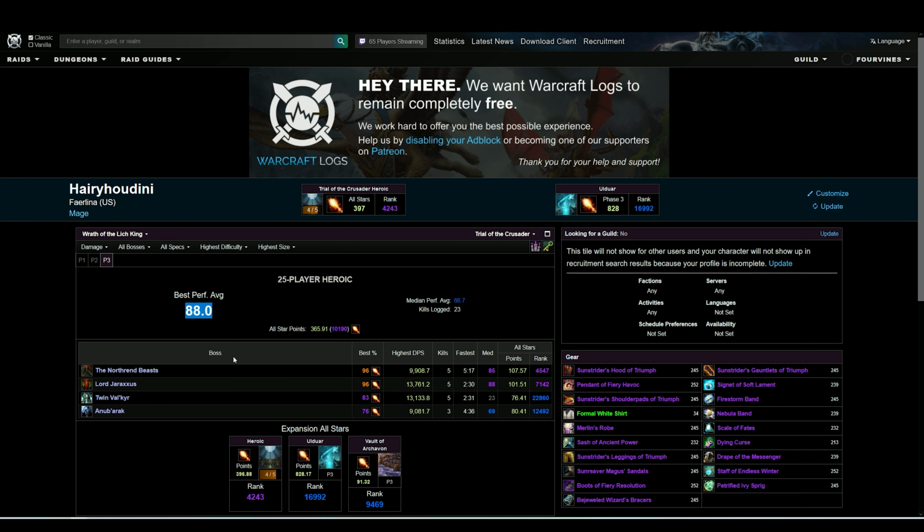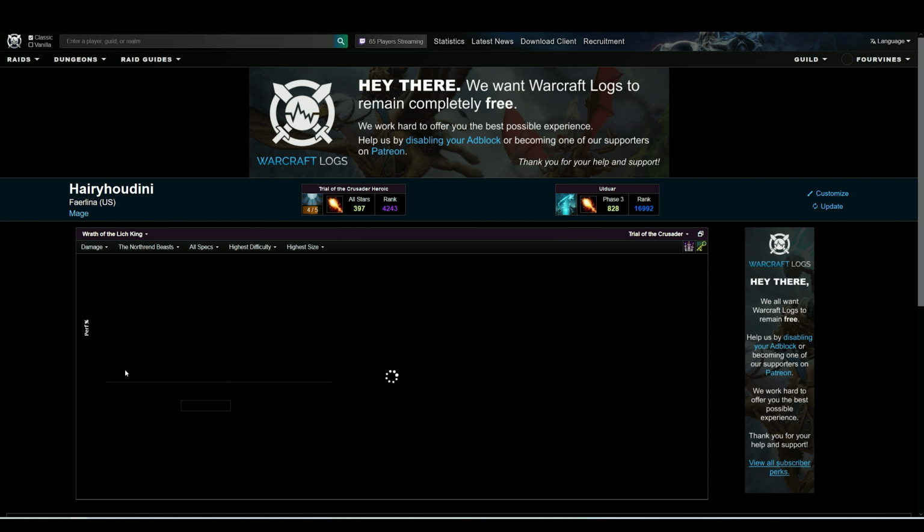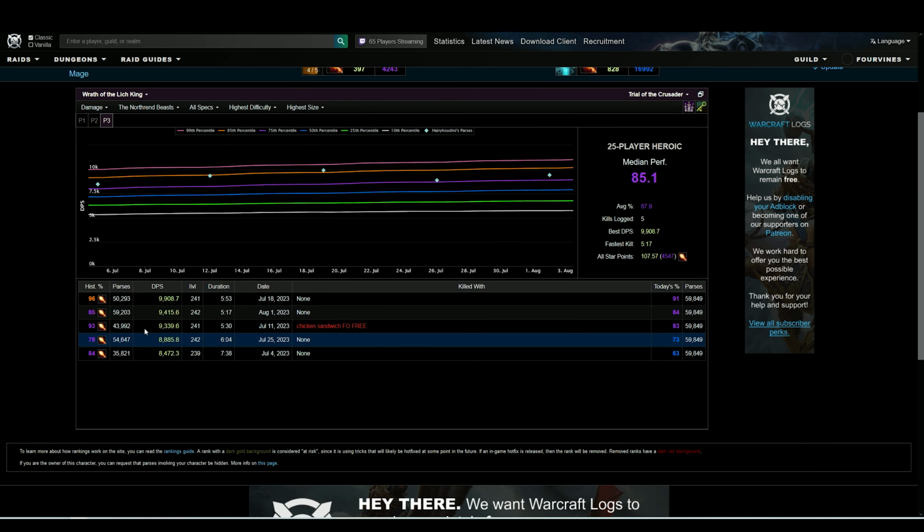The next thing you're going to do is look at individual fights. So Northern Beasts, it's got all the kills for Northern Beasts, your historical parse percent, your DPS, your item level, all of that stuff. So I want to go over parsing for people who are not familiar with it. It's pretty straightforward, but just in case, if you parse a 51, that means that you performed better than 51% of people who played that class and spec who logged a kill on that boss.